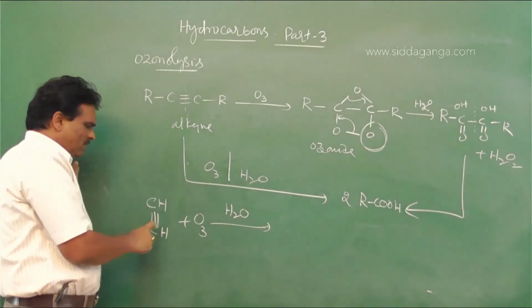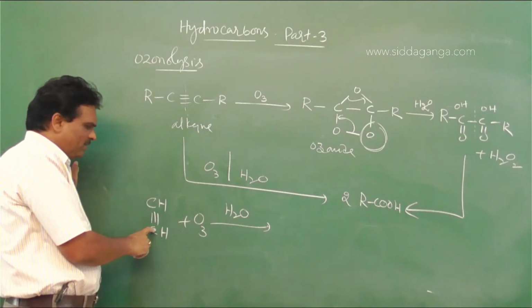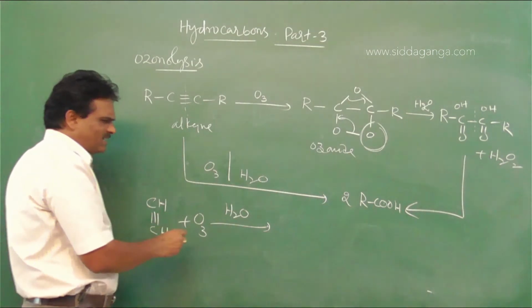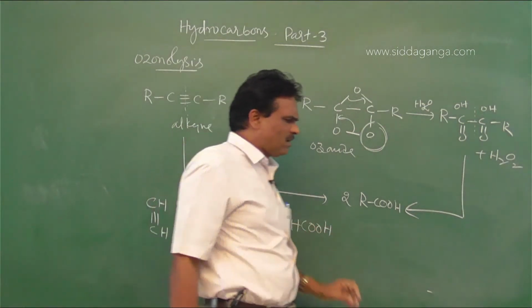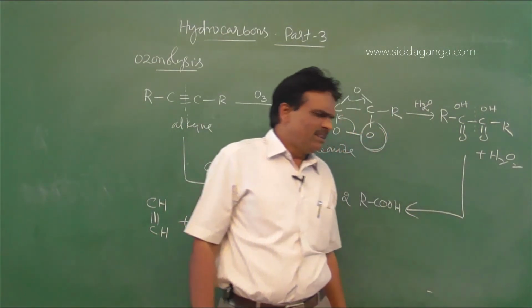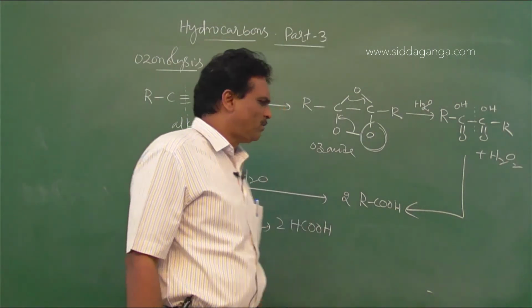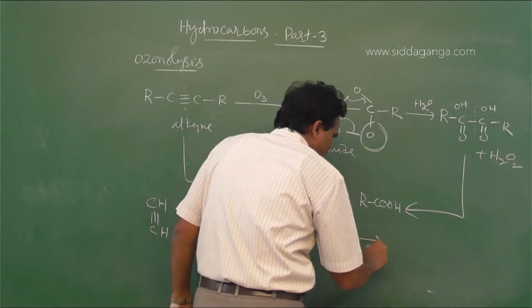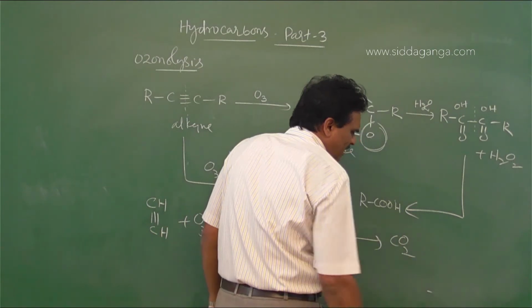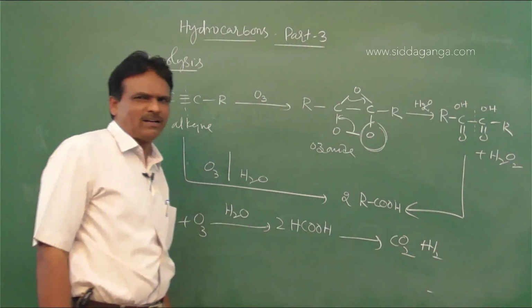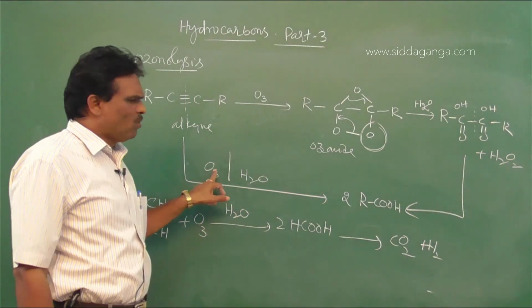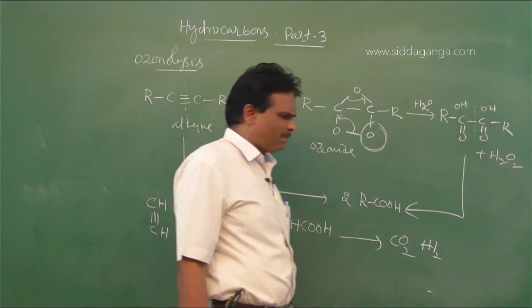Clear? Here also COOH. So formic acid comes, 2 moles of HCOOH, 2 moles of formic acid. Then formic acid is further converted into carbon dioxide and water. If ozone and water are used, a different type of product forms.